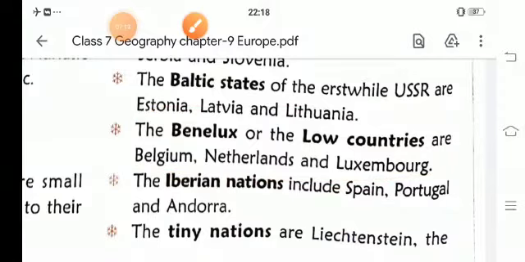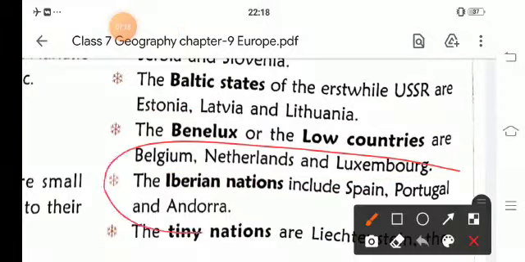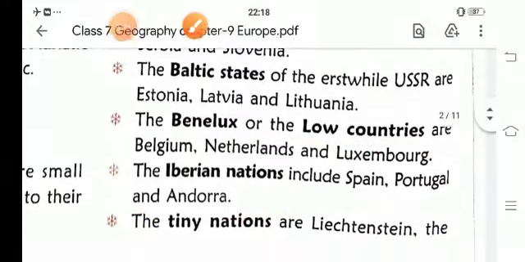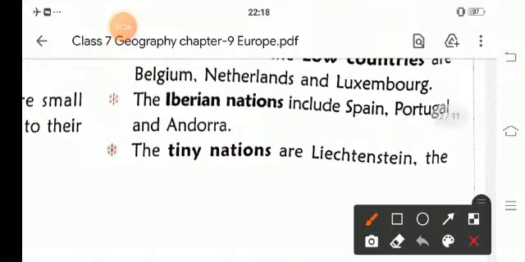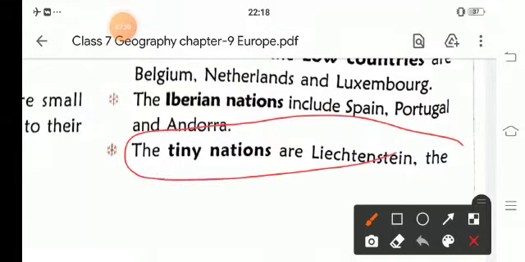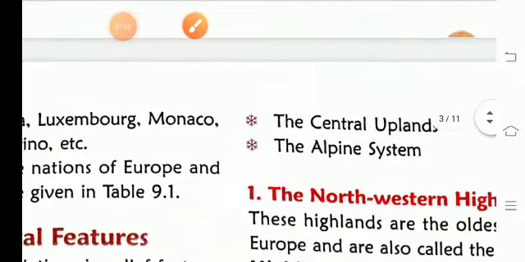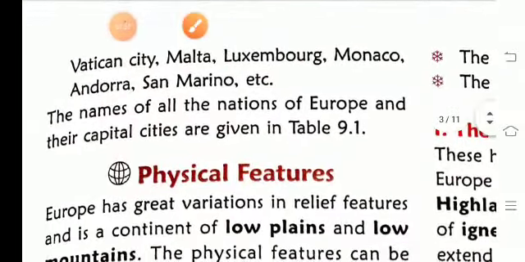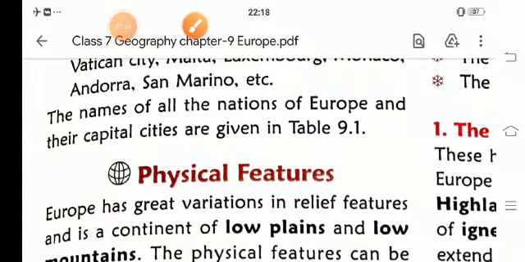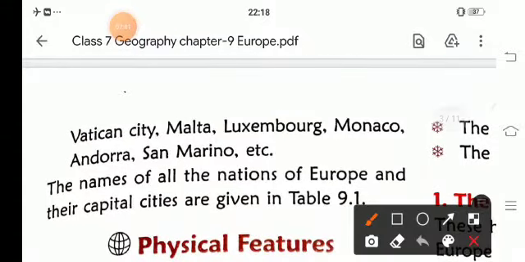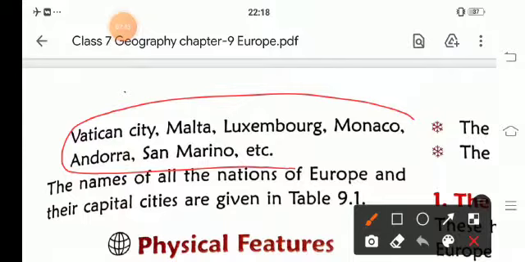Then comes the Iberian nations like Spain, Portugal and Andorra. And the tiny nations are Liechtenstein, the Vatican City. These are the tiny nations: Vatican City, Malta, Luxembourg, Monaco, Andorra and San Marino.